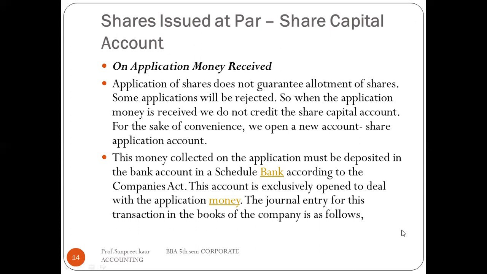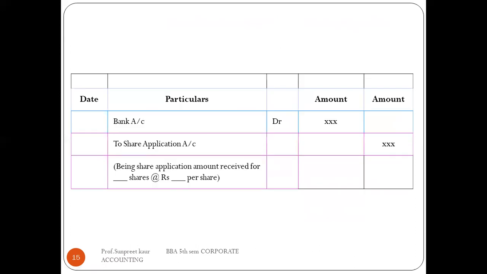The money which is collected on application must be deposited in a scheduled bank account according to the Companies Act. In that scheduled bank we can only deposit the money which we have received from the applicants who applied for the purchase of the shares, right? So we will now look at the general entry for the transaction in the books of accounts, right?